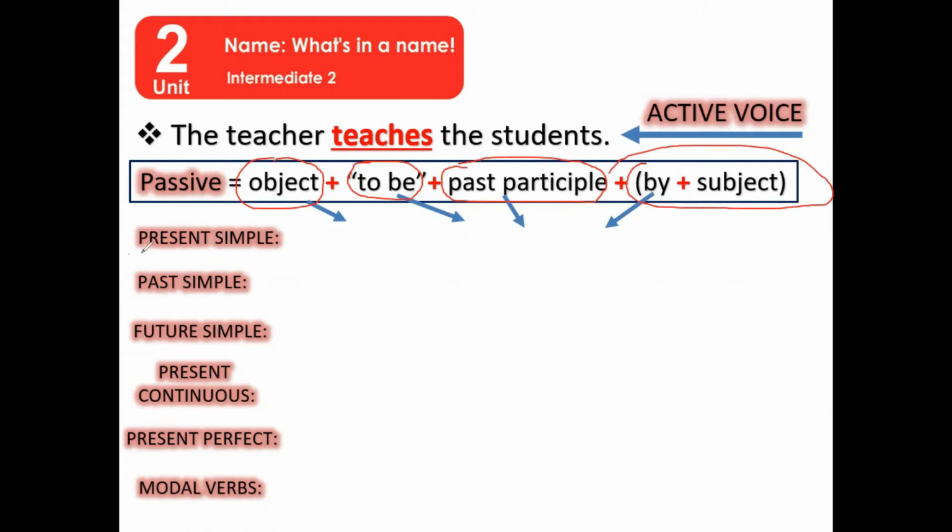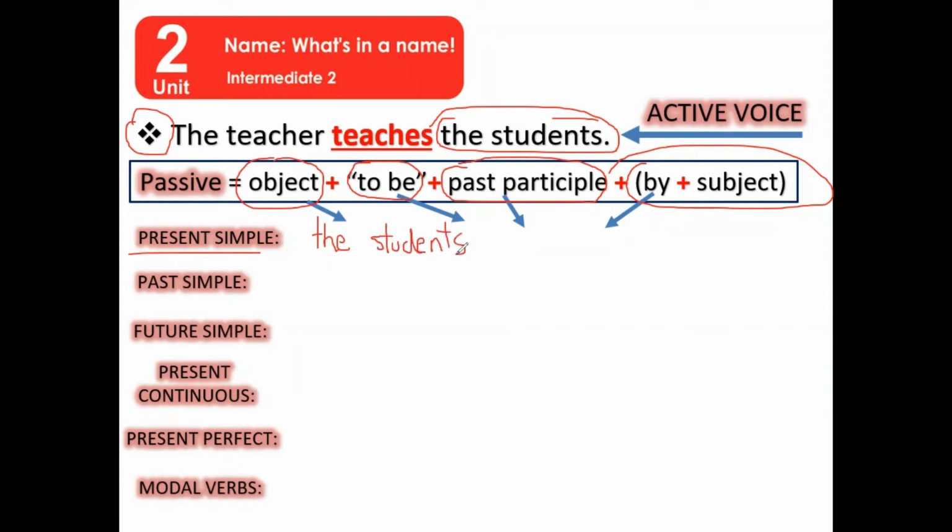So let's do it. First tense, present simple. According to the active voice, the teacher teaches the students. And now, remember, the students basically is the object. And it goes first. When it comes to passive voice, the students comes first. What is here? Can you help me? The students